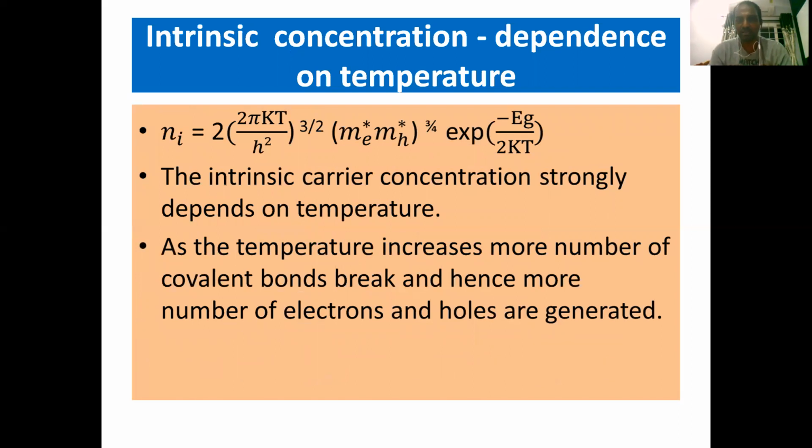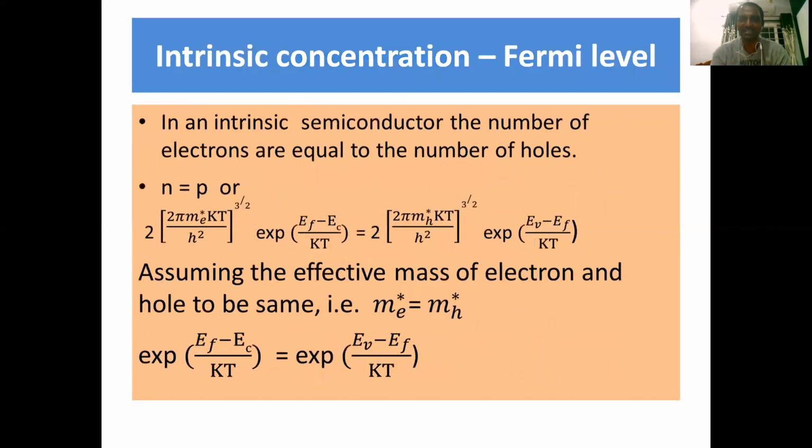The intrinsic carrier concentration is strongly dependent on temperature. As the temperature increases, more covalent bonds are broken. As a result, more electron-hole pairs are generated, but the number of electrons present in the conduction band is exactly equal to the number of holes present in the valence band.